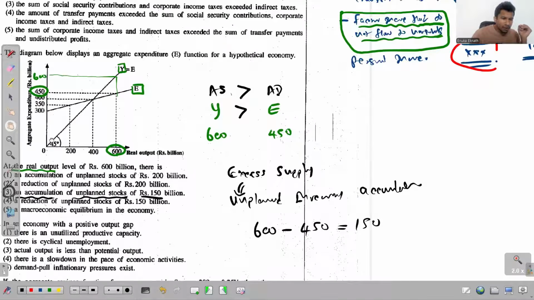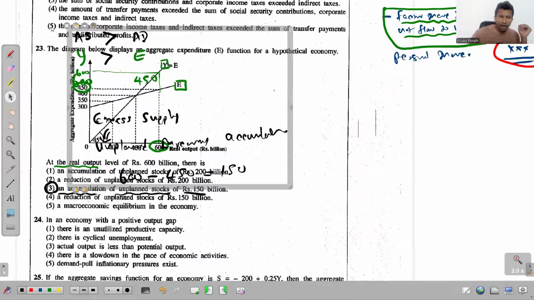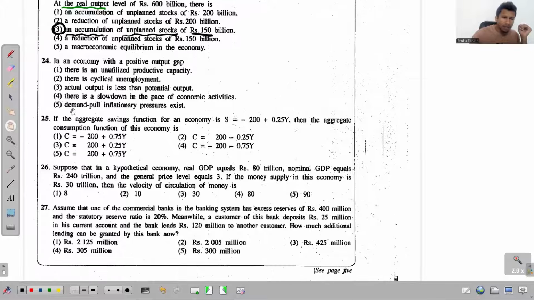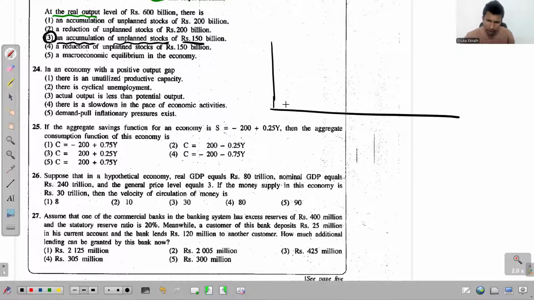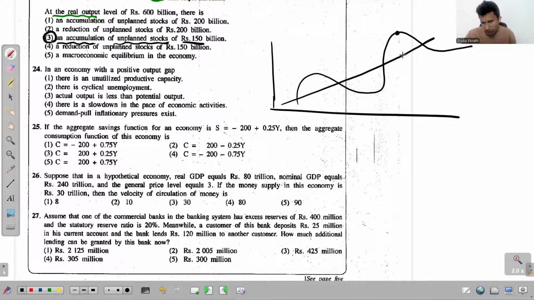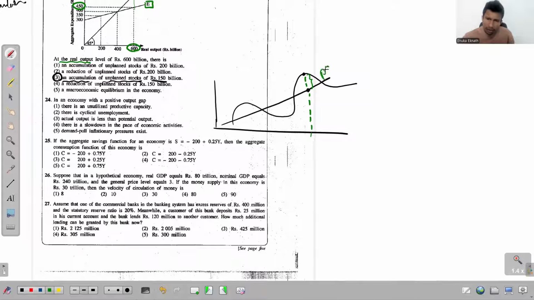Right, then this 24th question, but before we move there, wait. Okay, we'll read question 24 now. What does it say? In an economy with a positive output gap. Okay, if it is a positive output gap, let's say this is our potential output and this is our real output. If you look at this situation here, the real output exceeds the potential output. So this gap we recognize to be the positive output gap, right? Positive